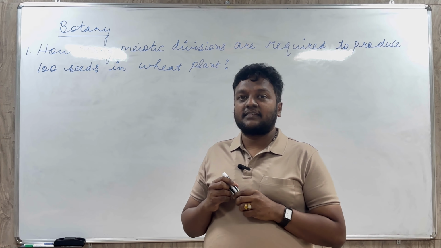As far as plants are considered, we know microspore mother cells and megaspore mother cells are produced from the sporangium, microsporangium and megasporangium. So these mother cells will undergo a reduction division, giving rise to the male gametes and the female gametes. These male and female gametes will undergo fertilization, giving rise to the zygote, embryo, and other post-fertilization changes will take place. This is about the meiotic divisions.